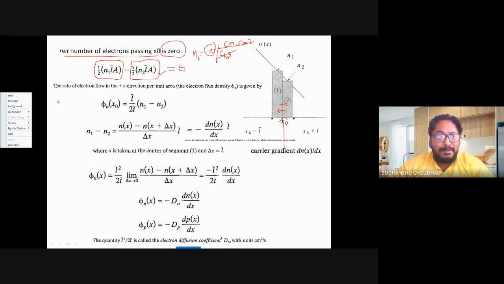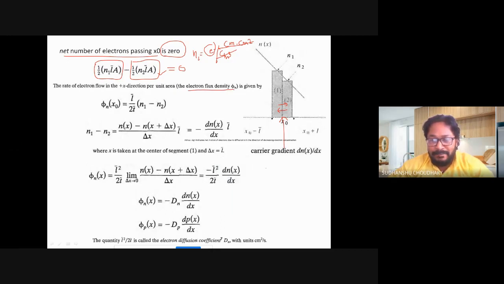Now, one can also find the electron flux density. This electron flux density is given by the rate of electron movement in time per unit area. So the electron flux density would be the rate of electron movement, that is del N by del T, per unit area.